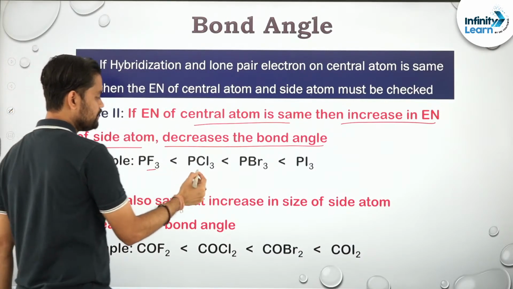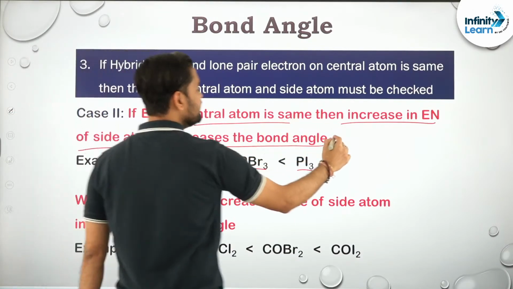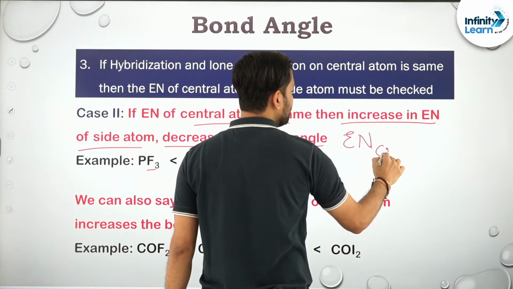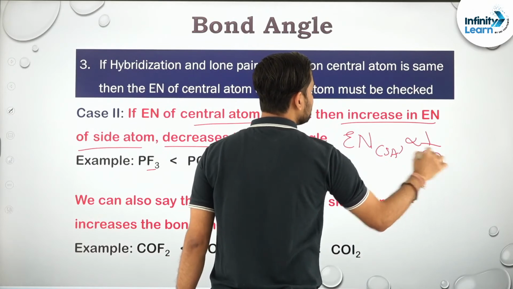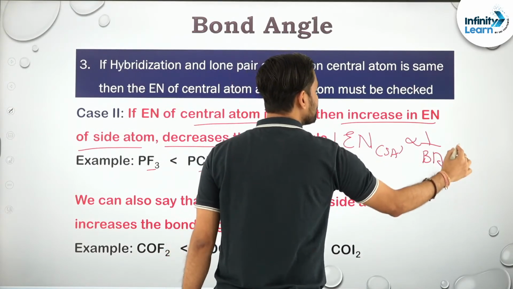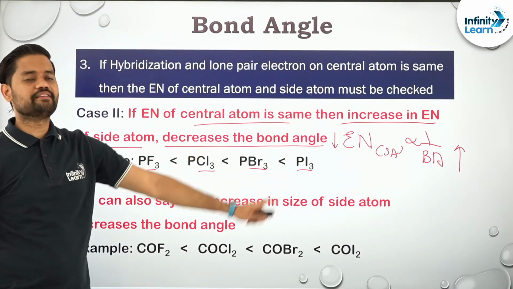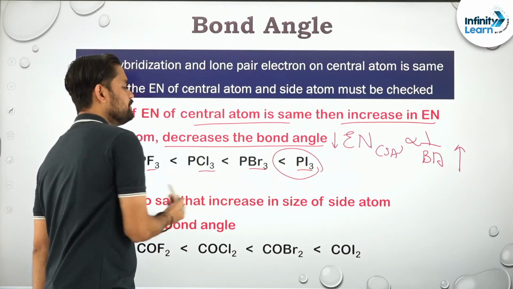Like phosphorus with chlorine, bromine, iodine, right? Electronegativity of the side atom is inversely proportional to bond angle. That means the less the electronegativity, the more the bond angle. Out of fluorine, chlorine, bromine and iodine, iodine is less electronegative and larger in size. That's why it will have more bond angle as compared to the others.